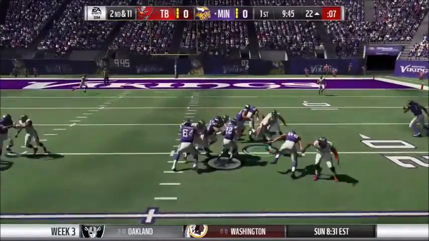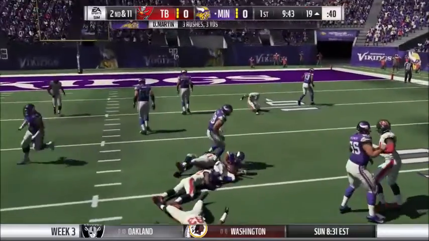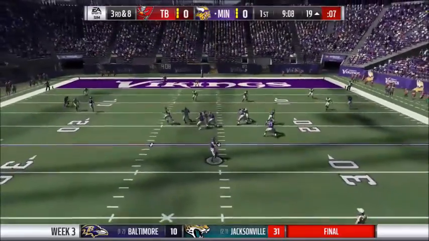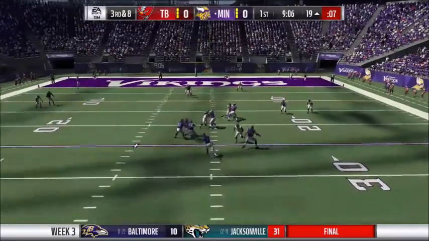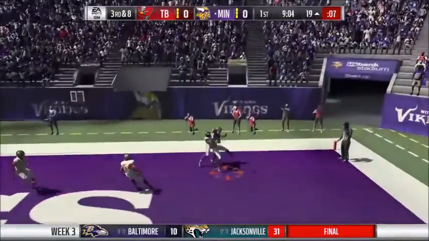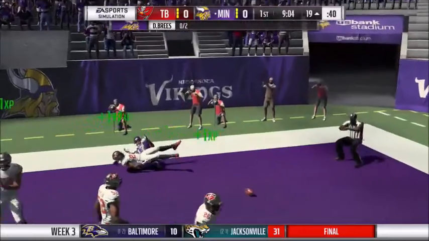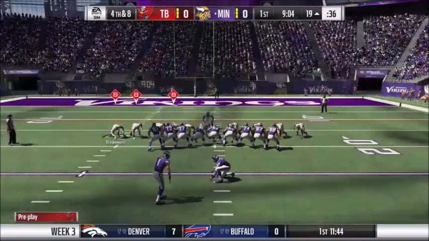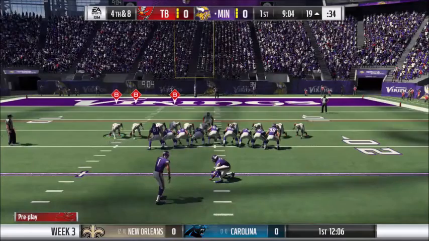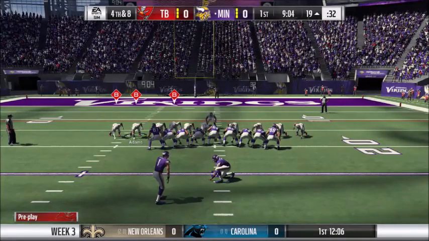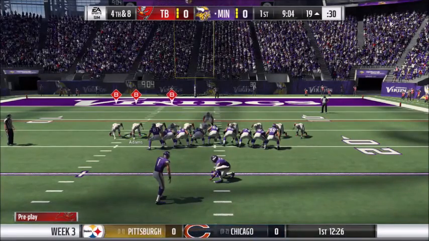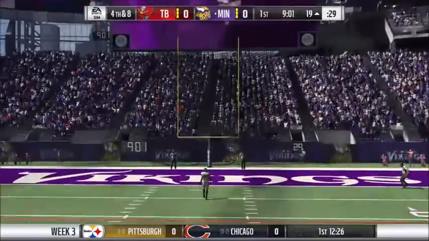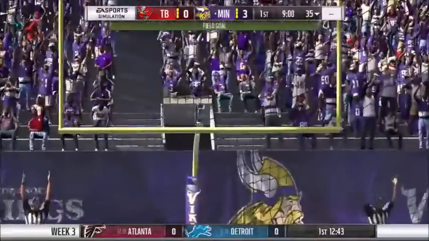And Brees hands the ball off to Doug Martin again. And Martin is taken down by Raekwon McMillan. Drew Brees gets the pass. And he throws it up for his receiver, Kelvin Benjamin. But Desmond Trufant knocks the ball out of his hands. And now the Vikings will go for the field goal. And now the score is 3-0.